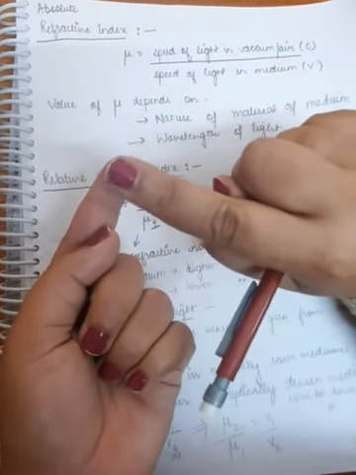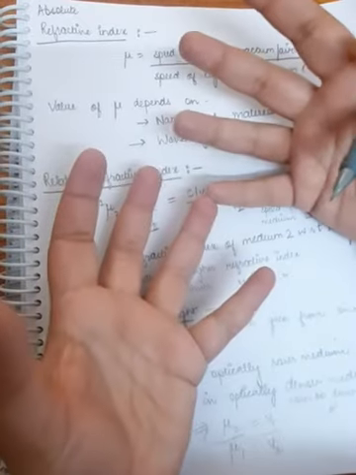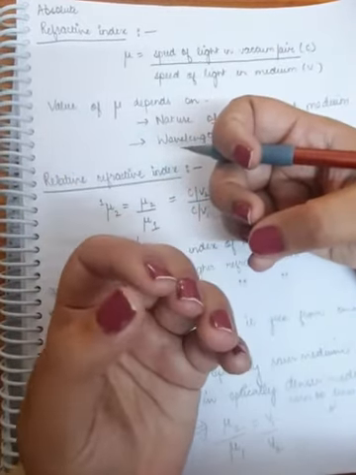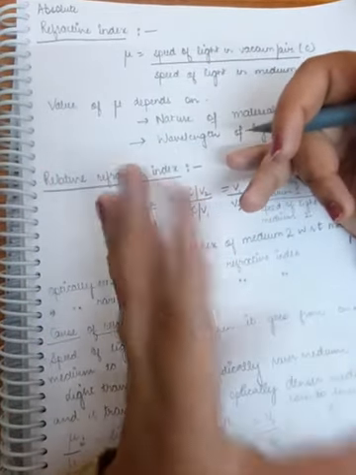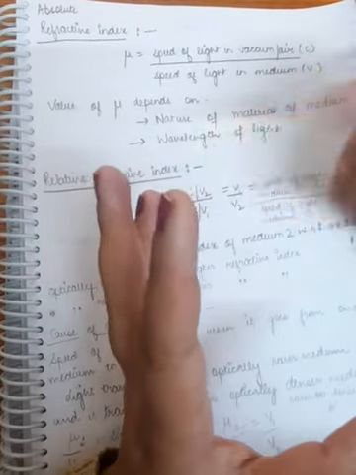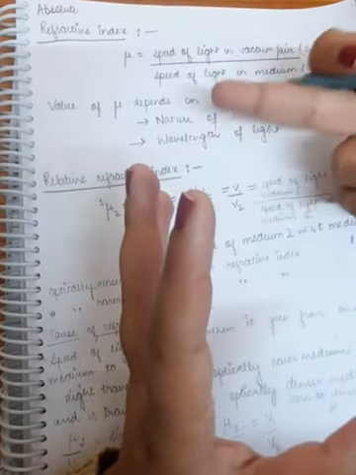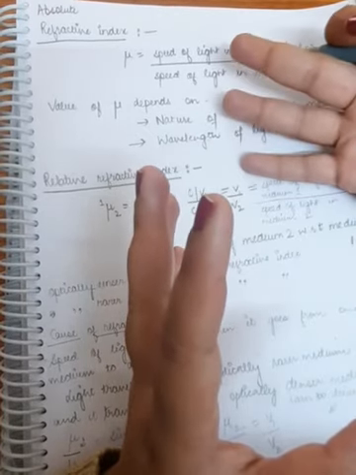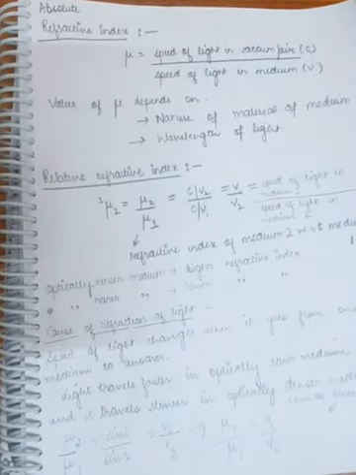Remember, I'll tell you a few points. Refractive index is the measure of optical density of any medium. Refractive index will tell us whether the light will decrease its speed when it goes from one particular medium to another, or will it increase its speed when it goes from one particular medium to another. And it is just a mathematical ratio, refractive index.